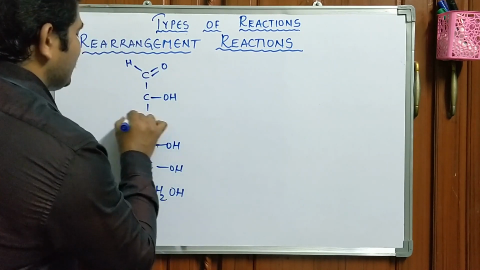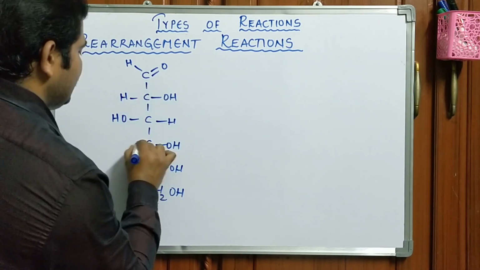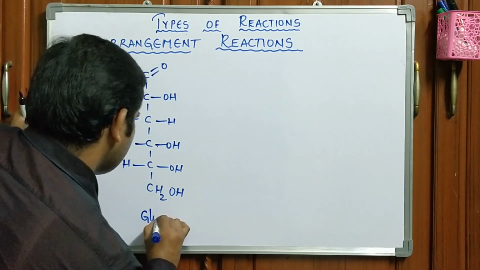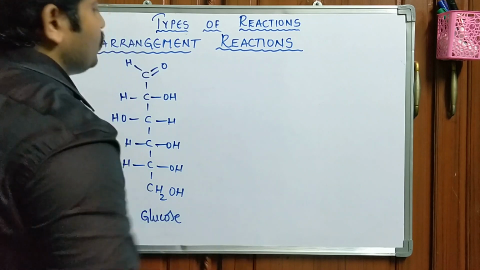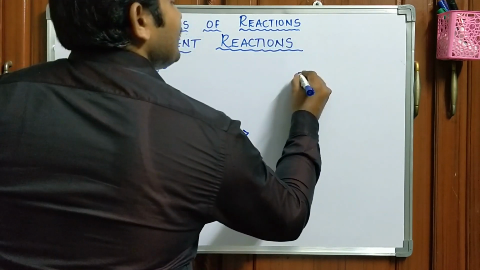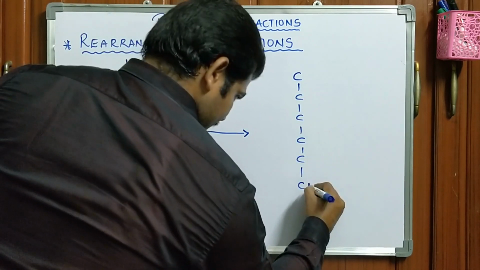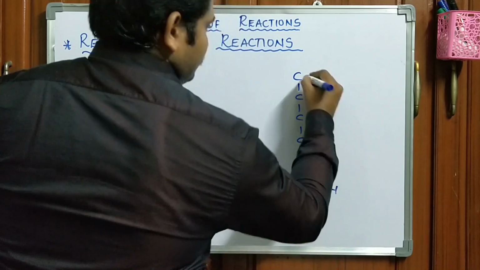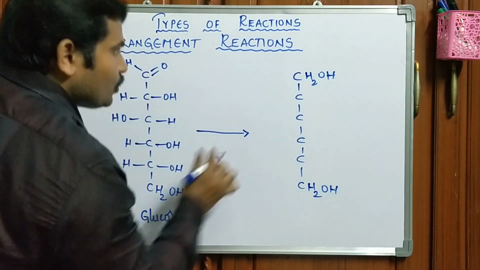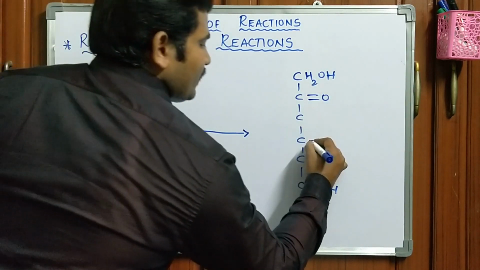Yes, exactly. What is this? Glucose. This glucose molecule is converted to another six-carbon sugar. It is an aldehyde sugar, aldose. It is a ketone sugar, ketose. Rest of all are the same.